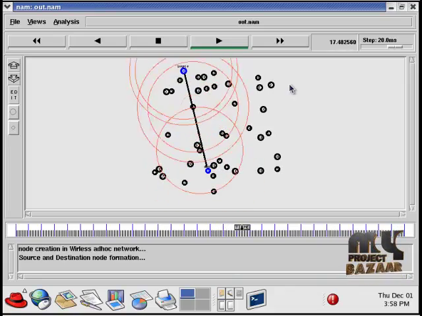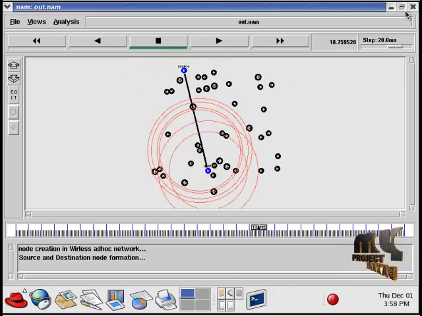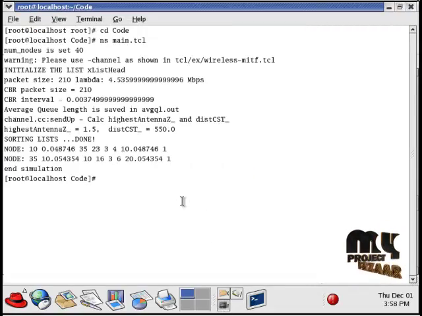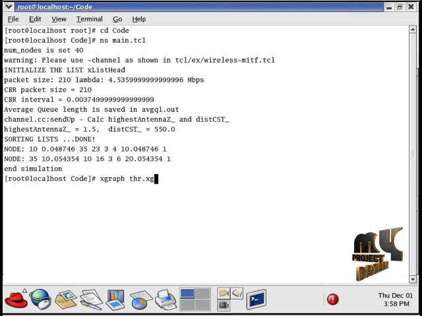For running our evaluation graph, we click on the terminal window once again and type awk -f thr.awk out.tr.